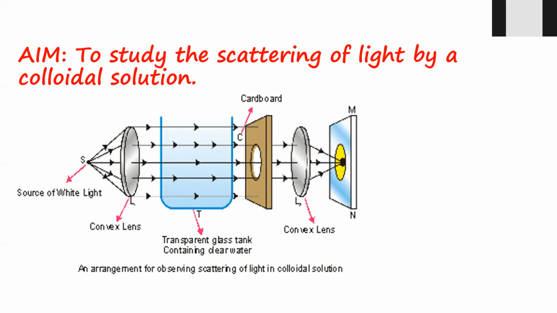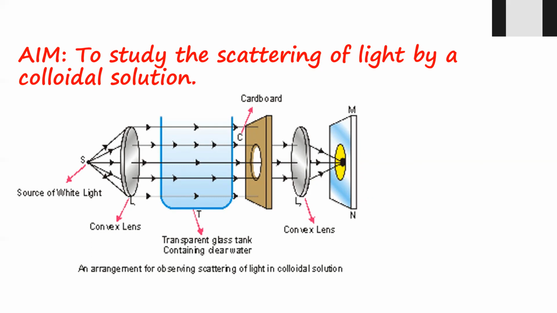But as it covers the longer distance, what will happen then? Again, this convex lens is converging it to a point, and because the distance is much more from the initial source till the screen, the blue color is scattered away. It is not able to reach this point. So what color is visible? That is red in color. So you will see the crimson red color over here. It depends on the distance it has to cover.